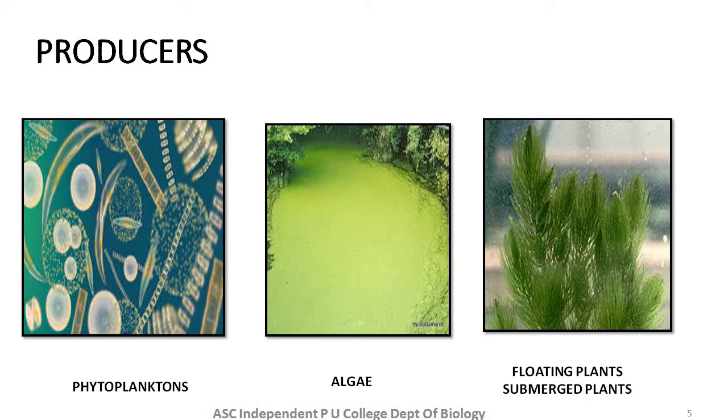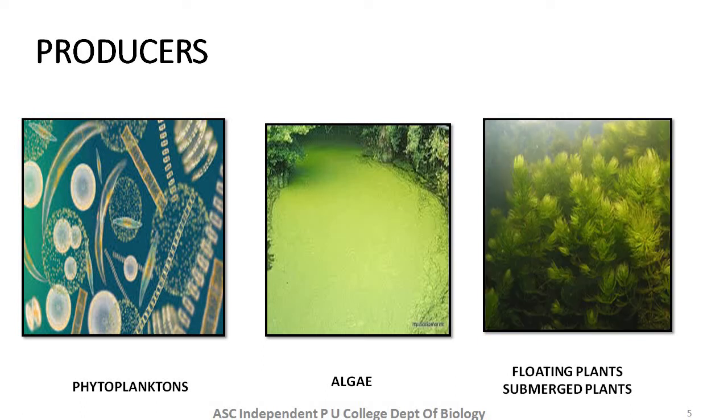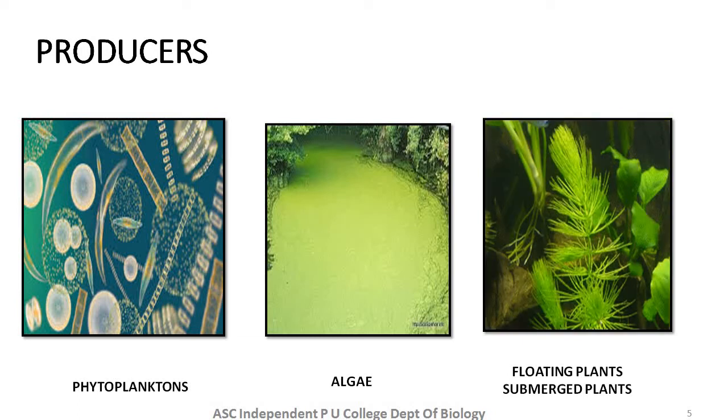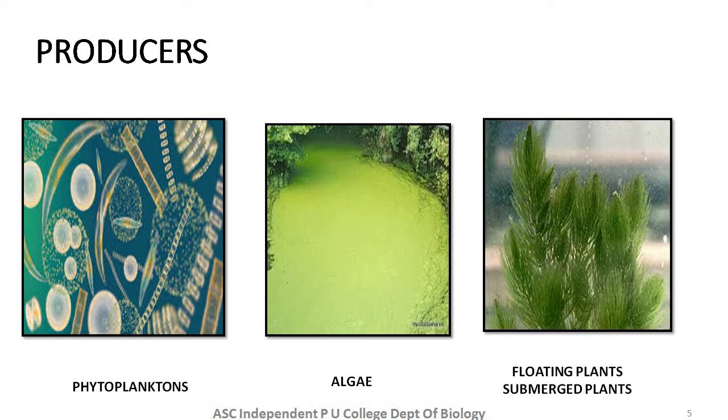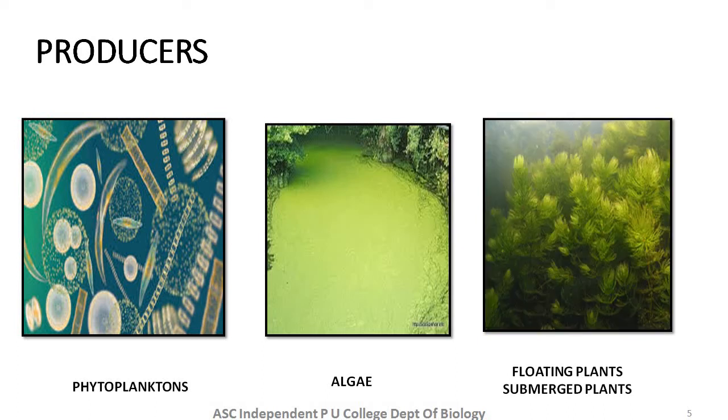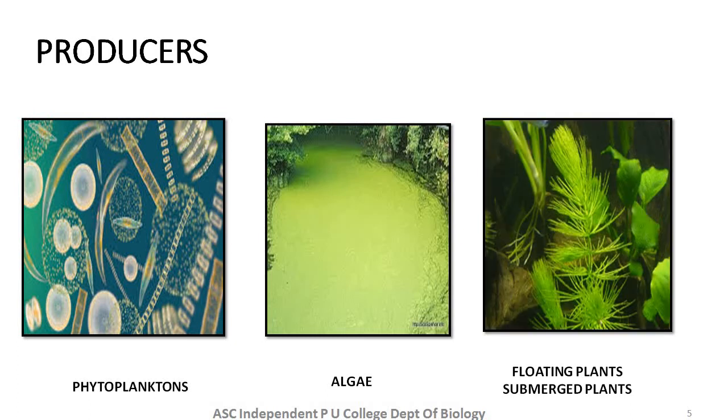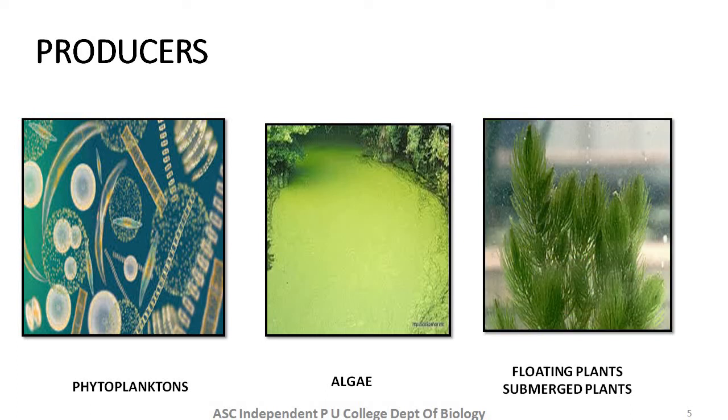Pond is a shallow, simple, self-sustainable water body that exhibits all the basic components of an ecosystem. It includes biotic as well as abiotic components. Under biotic components, we have the producers, which are autotrophic in nature. In this slide, I have depicted the pictures of phytoplankton, some algae, and certain floating and submerged plants. These are the main producers that we find in pond ecosystem.